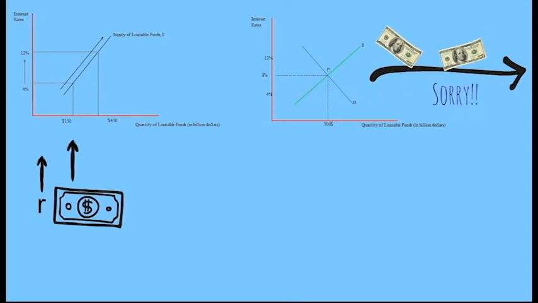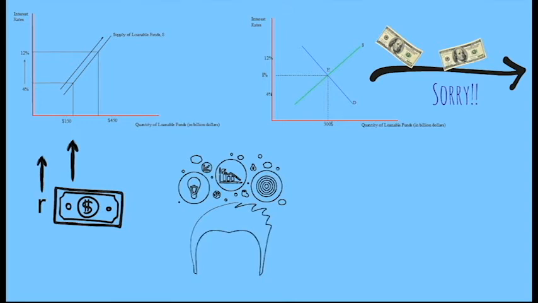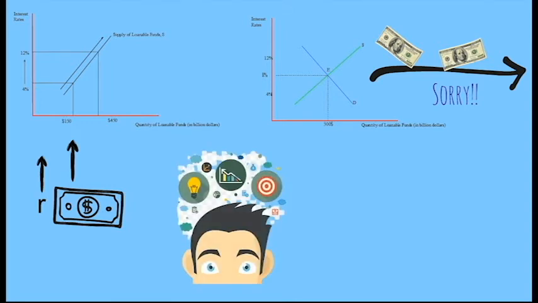The demand curves and the supply curves are not always stagnant. What if a business opportunity arises and firms rush to invest in that business? They go to the market to borrow money, increasing the demand for loanable funds. This shifts the demand curve to the right. Also, if the government does not have enough money to spend, it comes to the market for loans, and hence the demand curve again shifts right.